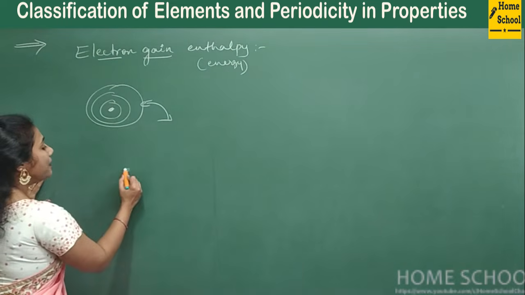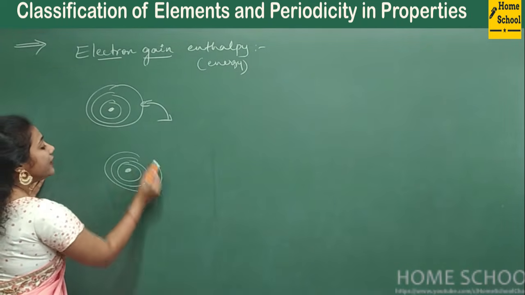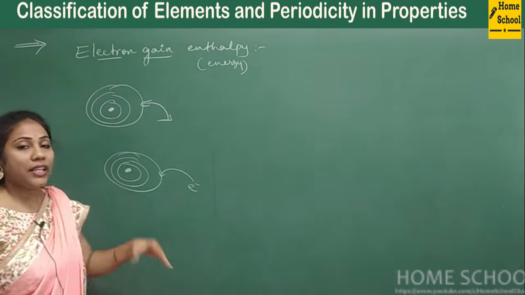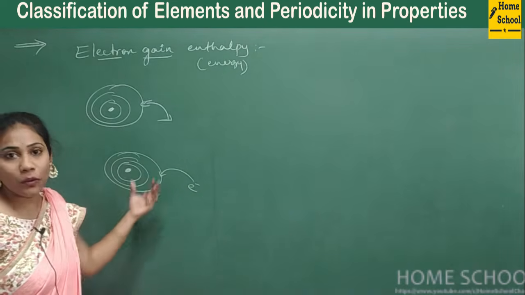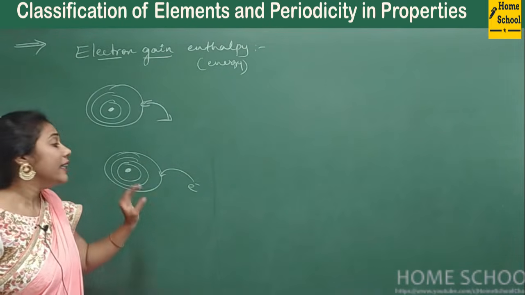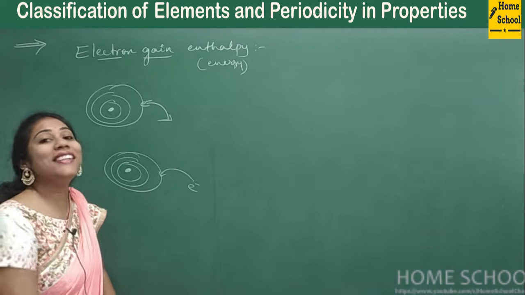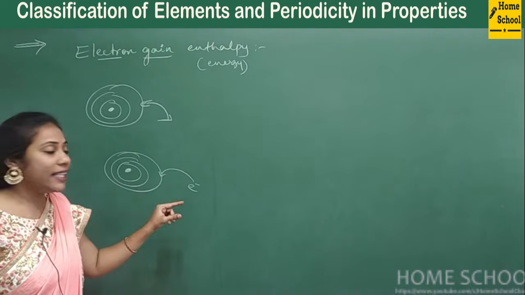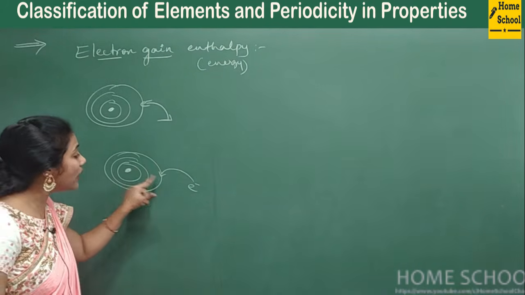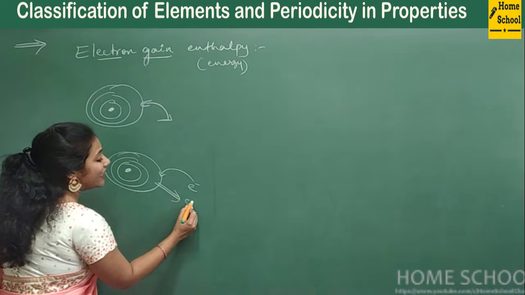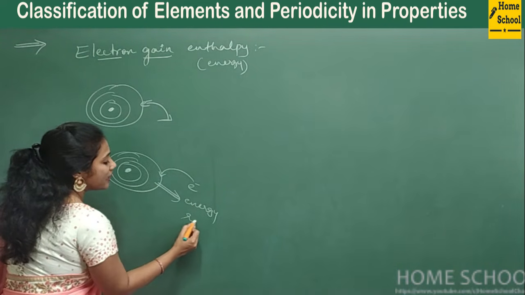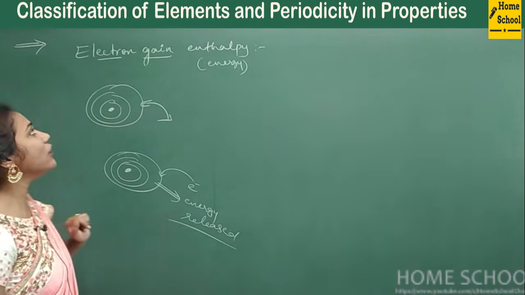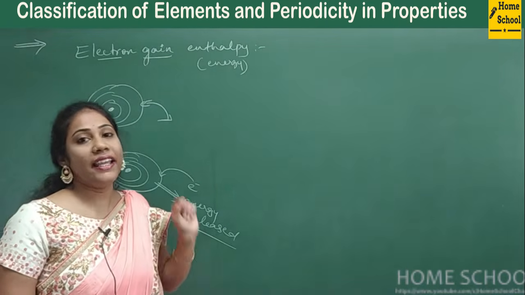I mean to say, imagine in a last shell, you are trying to put an electron from outside. So you are going to add an electron from outside into a last shell. Then energy is always released. Energy is not required to put the electron into the last shell. Usually, when you put the electron into the last shell, what happens? Energy is released, right? So this released energy, we will call it electron gain enthalpy.